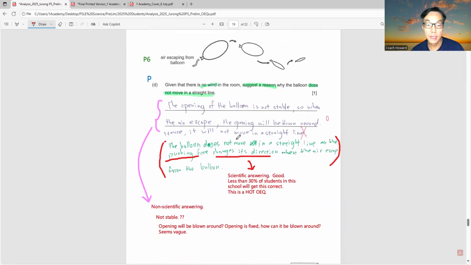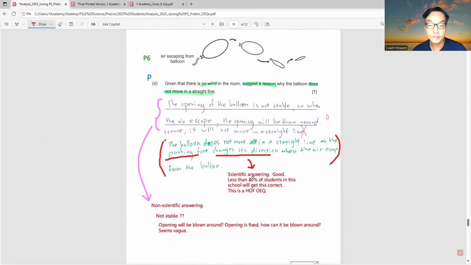Next, P6 physical science question. Okay, here I made also another comment that scientific answering is required. So this is a scientific answering. Initially, if you see the student answer, it is non-scientific answering. Why? Let me explain. What do you mean by not stable? He said that the opening of the balloon is not stable. And also mentioned about the opening will be blown around.